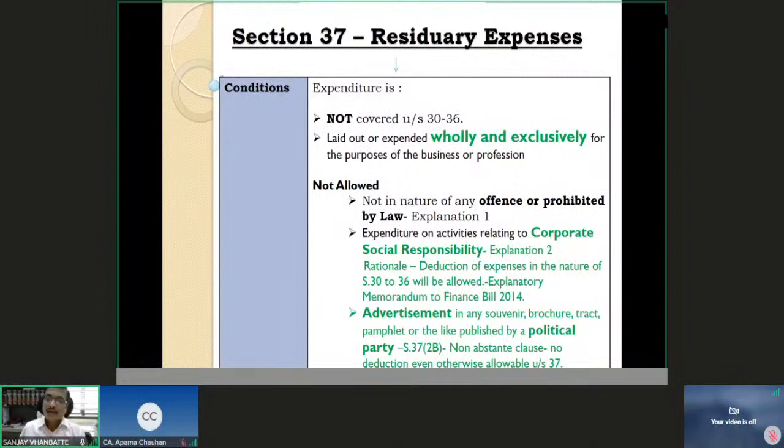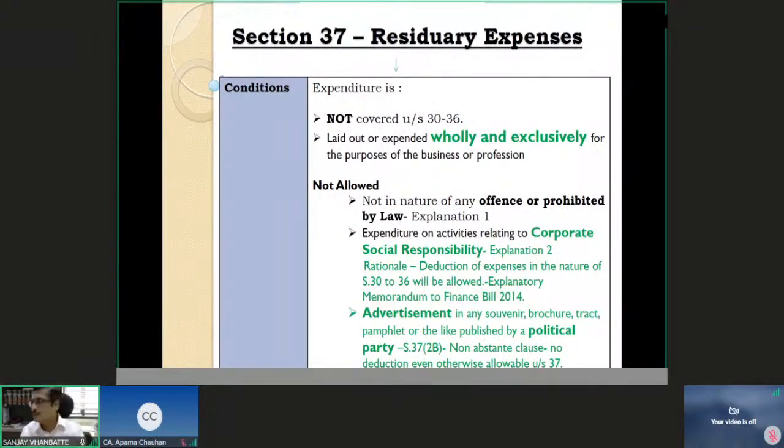And next is any advertisement in any souvenir, brochure, tract, pamphlet or the like published by a political party. Section 37(2B) specifically stops you from claiming the deduction of it. Political party advertisement in any of their publications in any manner. Now advertisement, I can advertise my product anywhere.